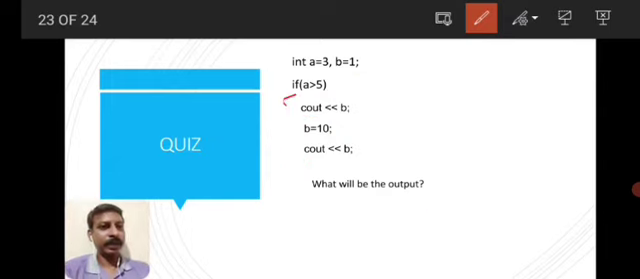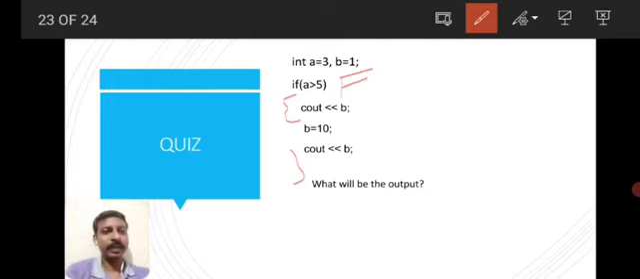If there is a curly brace here, nothing will be displayed, because the if condition is false, it will not come inside this curly brace. So nothing will be executed.